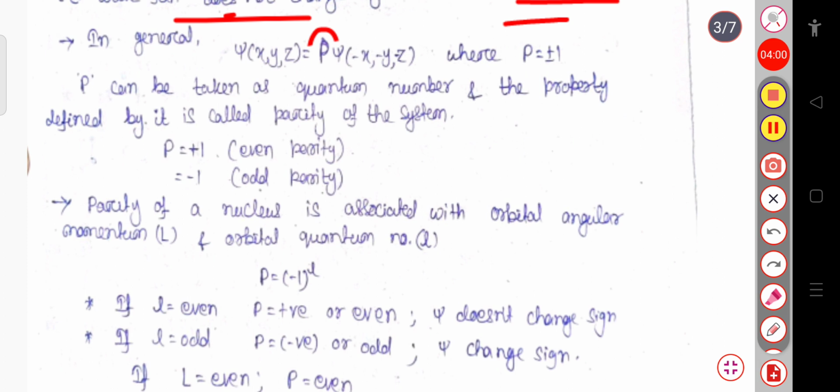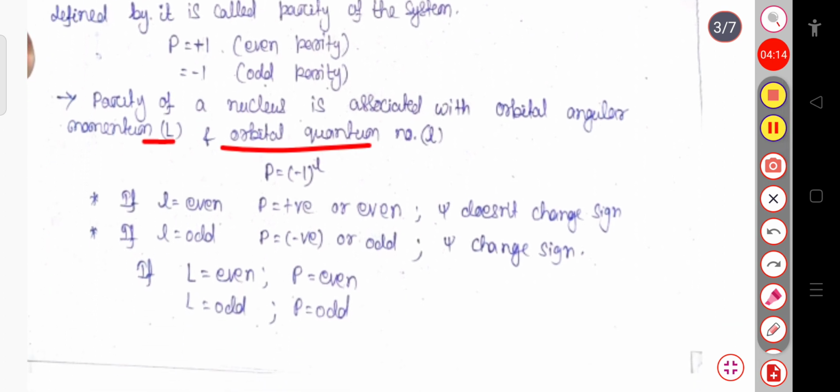Now, parity of the nucleus is associated with the orbital angular momentum L, and we can say that it is also associated with the orbital quantum number small l. I have already discussed this orbital angular momentum L and small l, and the relation between the orbital quantum number and the orbital angular momentum capital L. Here, parity can be related with this orbital quantum number, that is, P will be equal to (-1)^L.